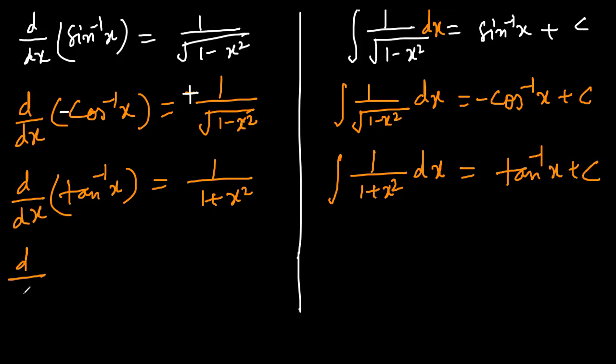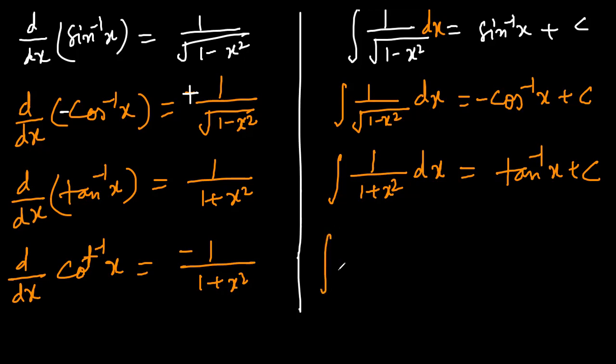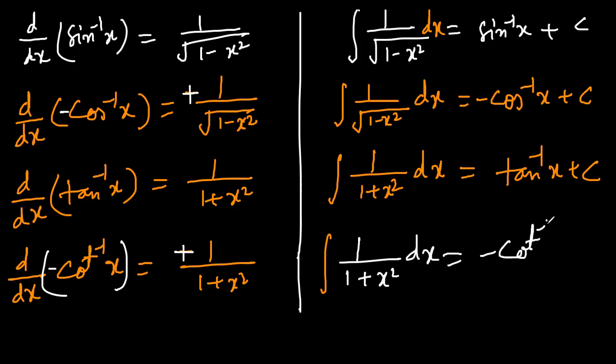Well, let's get one more: dy/dx of cot inverse x, and it is negative of 1 over 1 plus x squared. That means we can say integration of, let's make this positive first. If this is made positive, this should be made negative, right? Multiplying by minus 1 again. So we can write integral of 1 by 1 plus x squared dx is the same as negative of cot inverse x plus c.